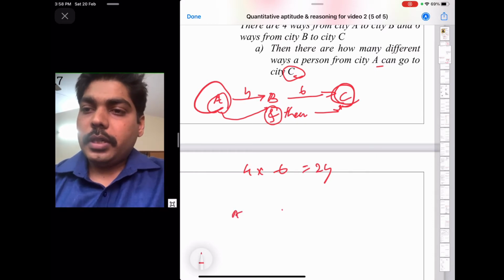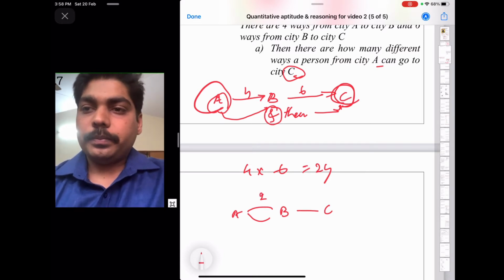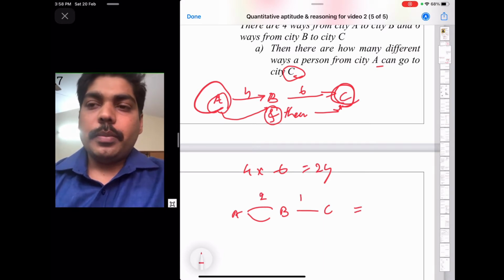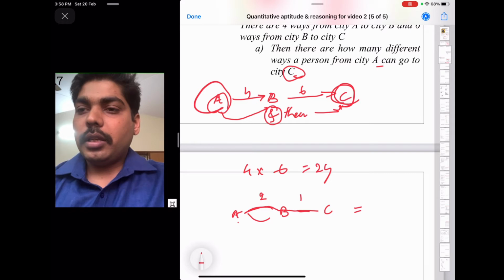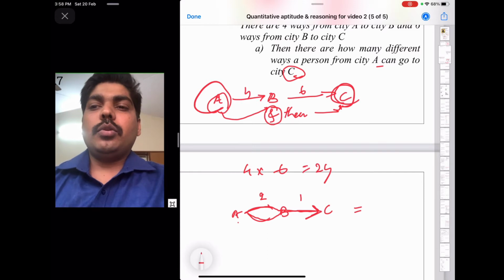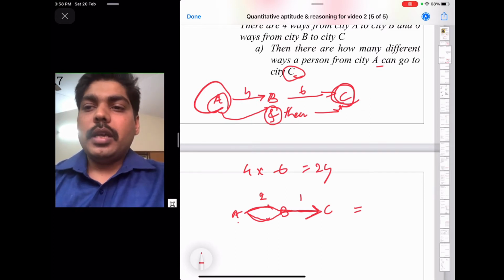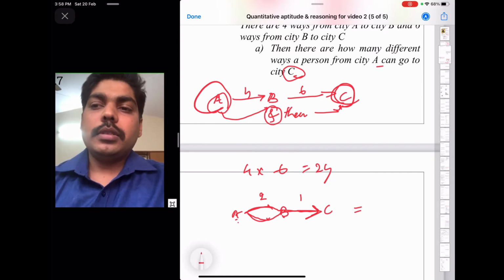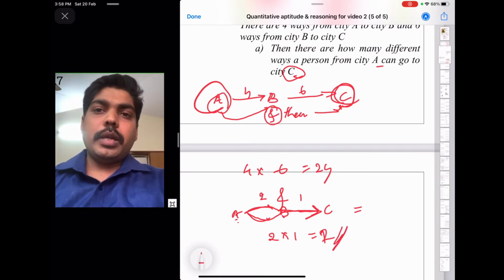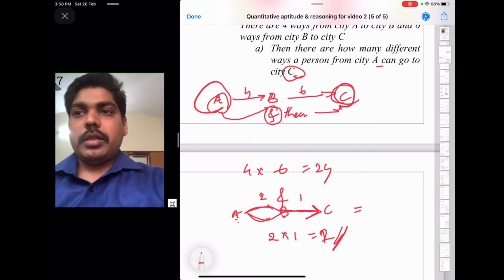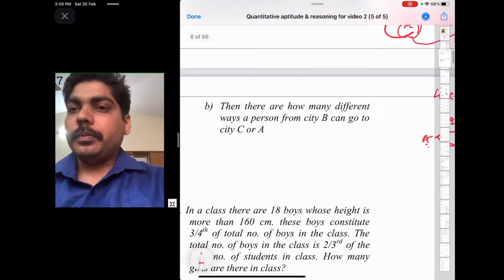Let's understand from city A, B, C, if there are two ways from A to B and only one way from B to C, then in how many different ways can a person move from A to C? A to B he can go like this or like this, so two different ways. Same way A to B and then B to C, so 2 into 1, that is 2. This is one example where you can use mathematical expression of a statement. Okay, we look for another problem.